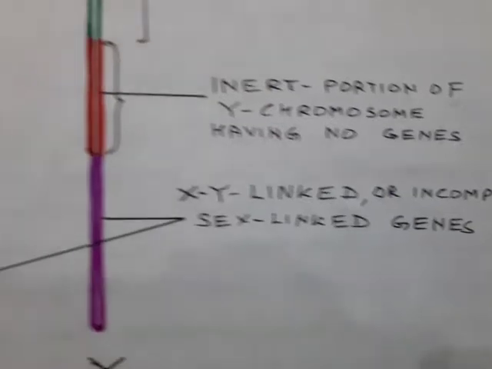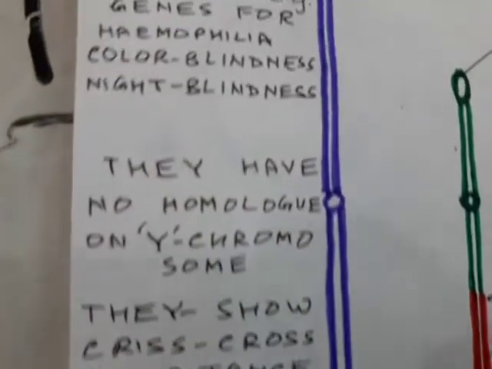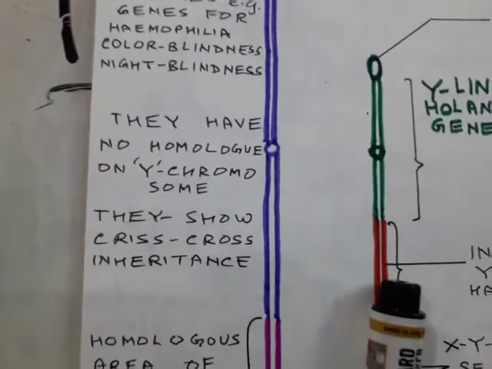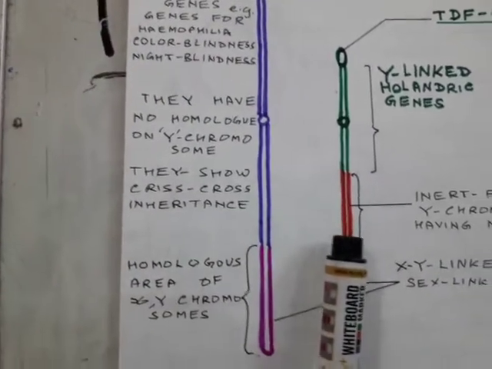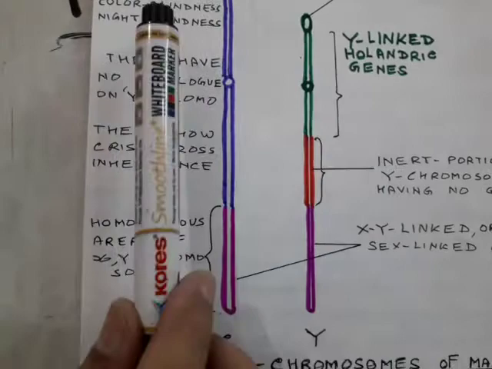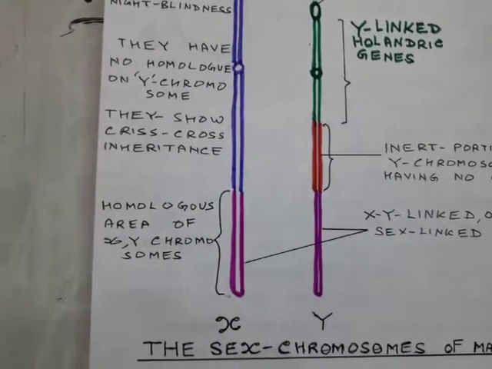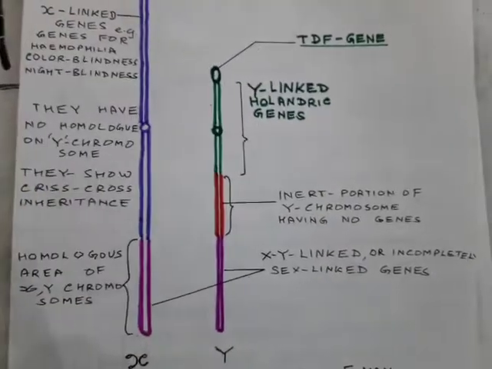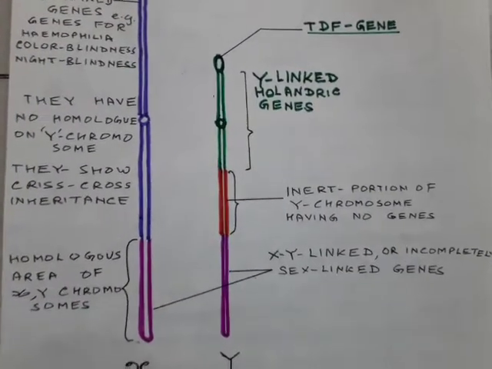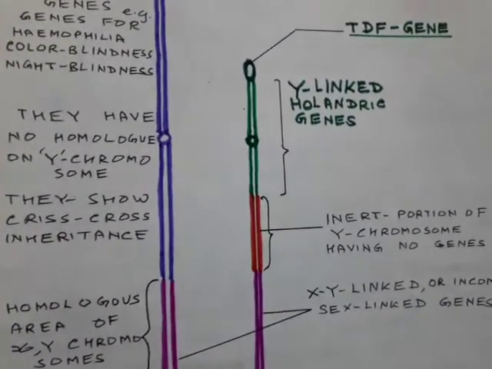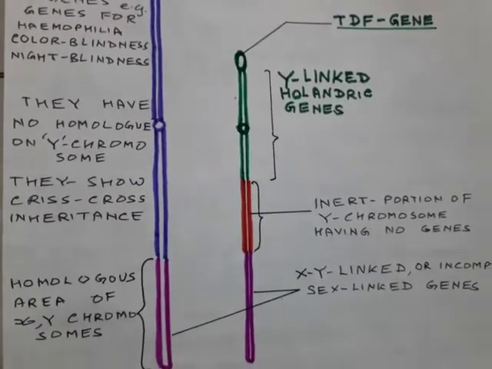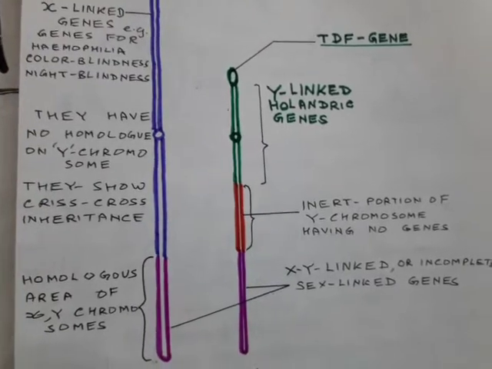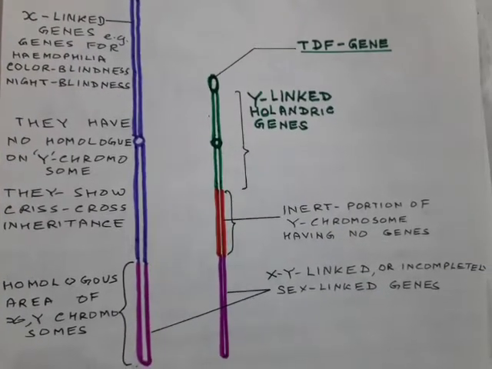Now on the X chromosome, there are some parts which do not have a partner on the Y chromosome. Such genes are found only on the X chromosome, so they are called X-linked genes. They may be dominant or recessive, and they show a different inheritance pattern. They give different results in reciprocal crosses. Let us see how.